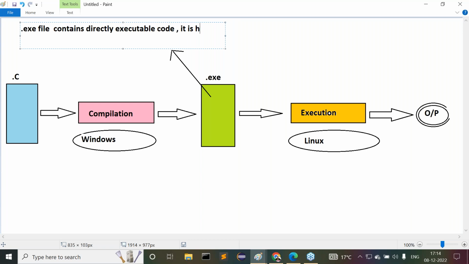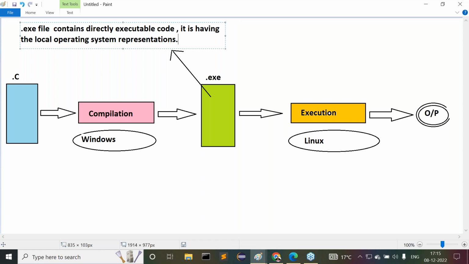Moreover, it is having the local operating system representations. Guys, all of you understand this point clearly. The .exe file contains directly executable code.